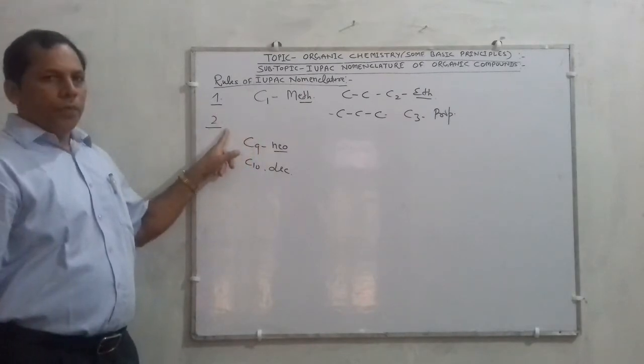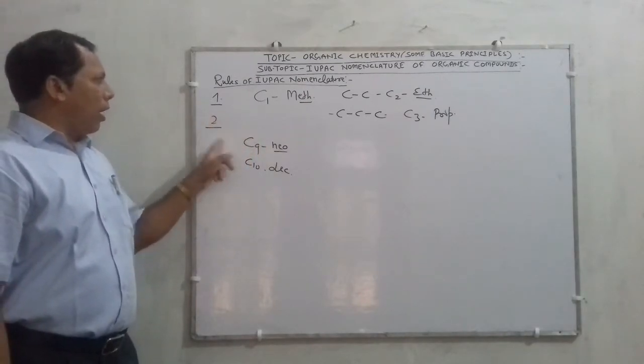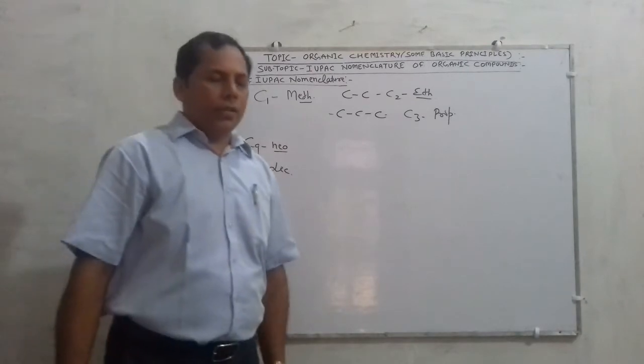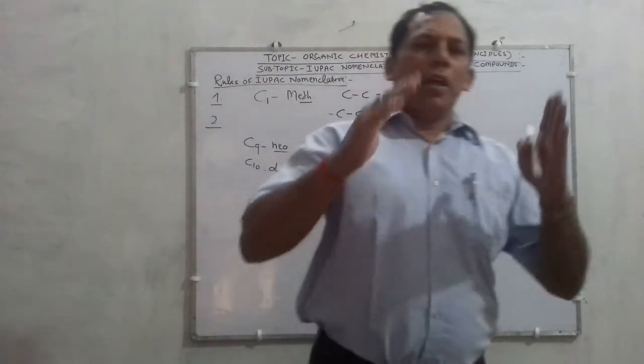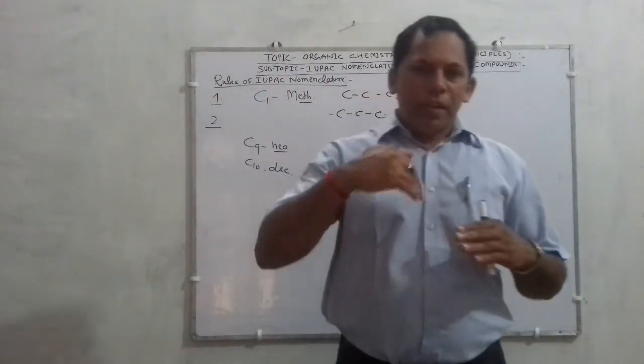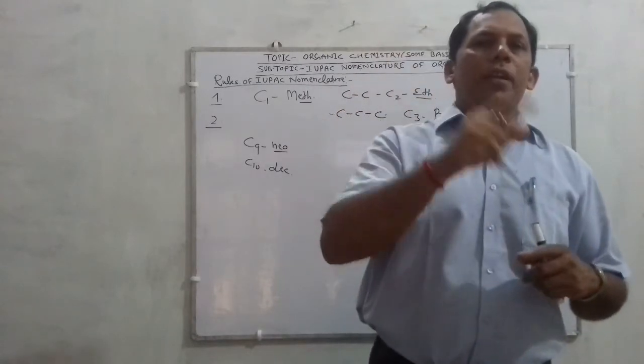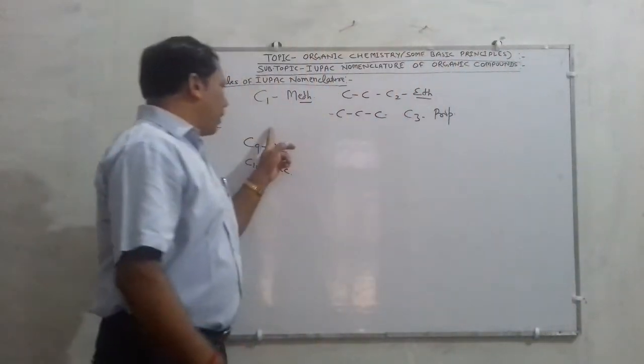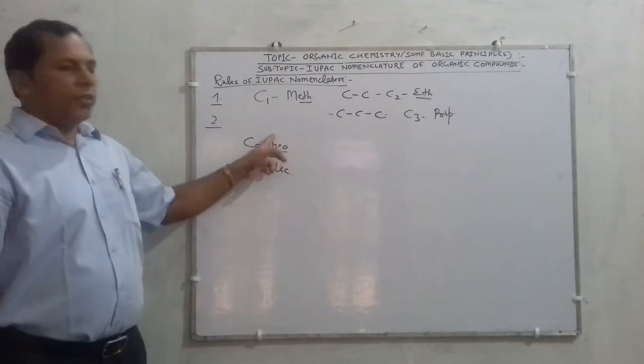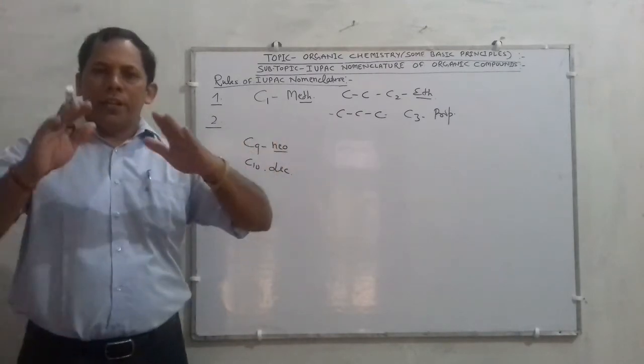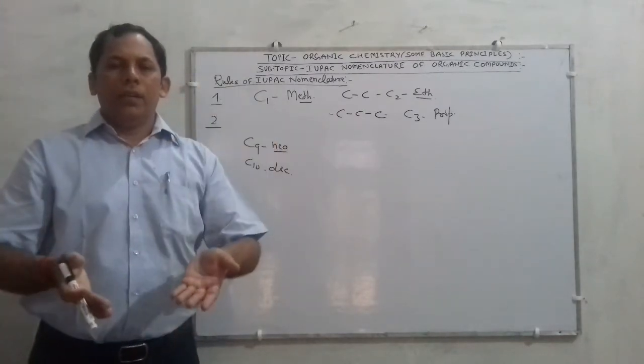Listen once more. The second rule of IUPAC states that select the longest continuous chain of carbon atoms, and the naming of the organic compound is taken as a derivative of alkane.